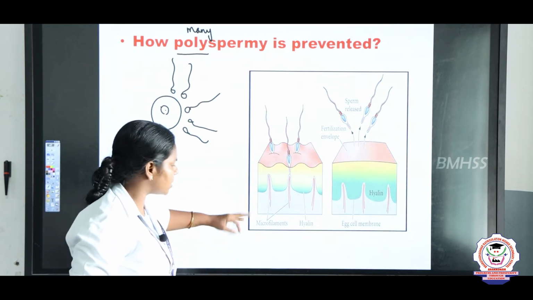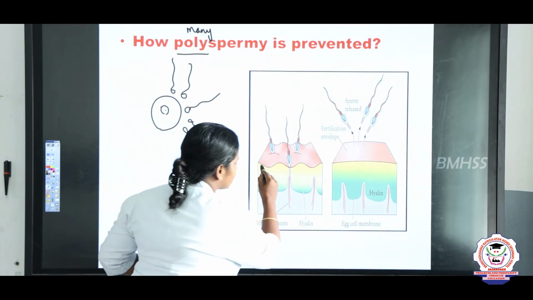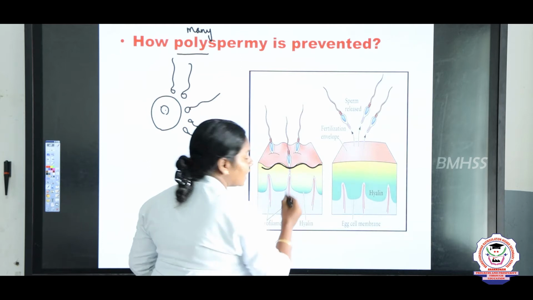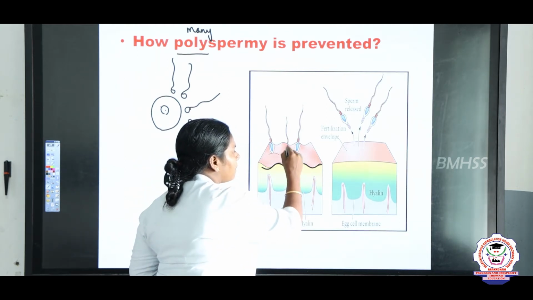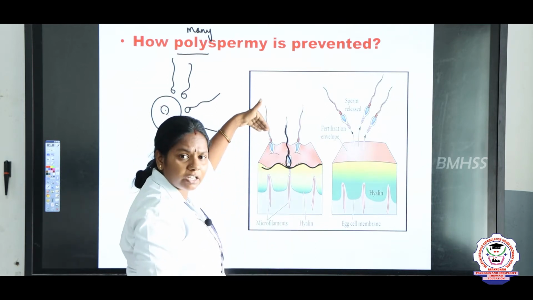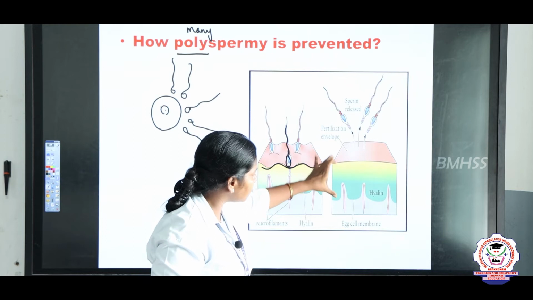Just look into this picture, children. It is a normal fertilization membrane. Here this is the fertilization membrane, a membrane of the egg. Now, what happens? The sperm penetrates. So, after the entry of the first sperm, what happens? This fertilization membrane becomes thick.